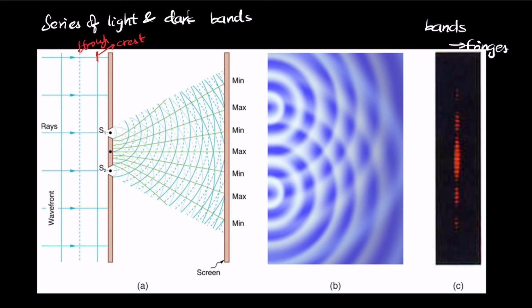So wherever one wave's crest touches the other wave's crest, we call that constructive interference. Wherever one wave's crest touches the other wave's trough, this becomes destructive interference. So we have a series of constructive and destructive interferences that are happening.